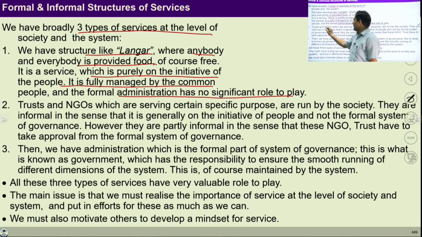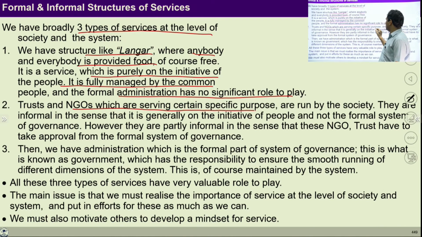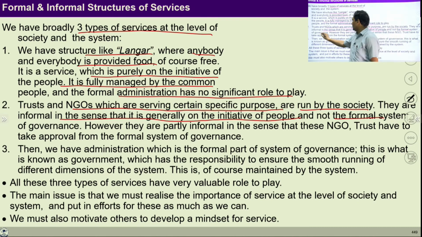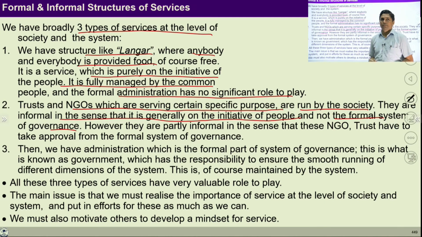Then trusts and NGOs, which are serving certain specific purposes, are run by the society. They are informal in the sense that it is generally on the initiative of the people, and not the formal system of governance. So these kinds of organizations are also running in the society to help the people.